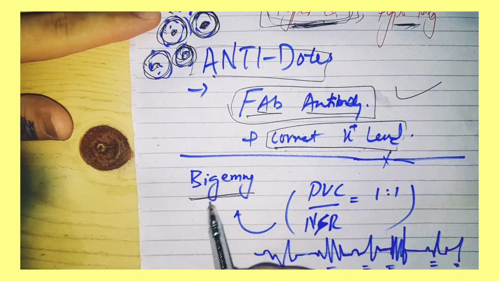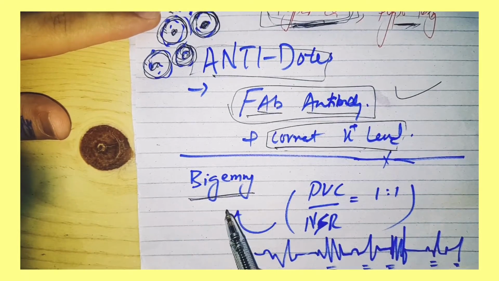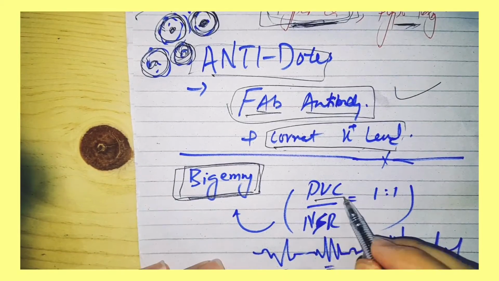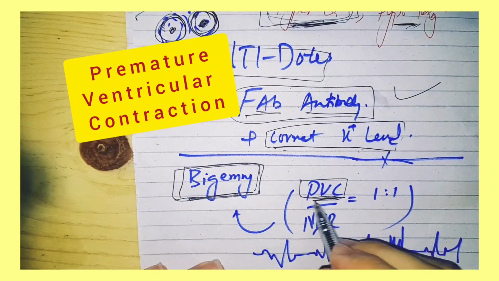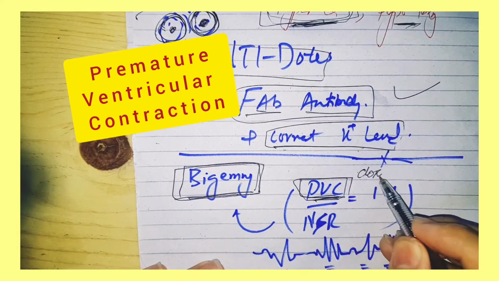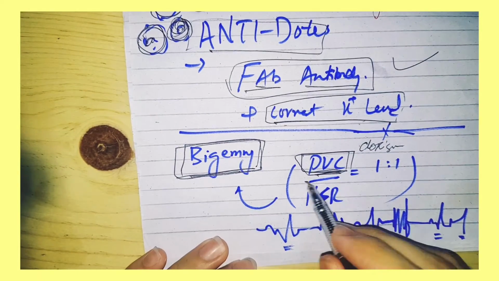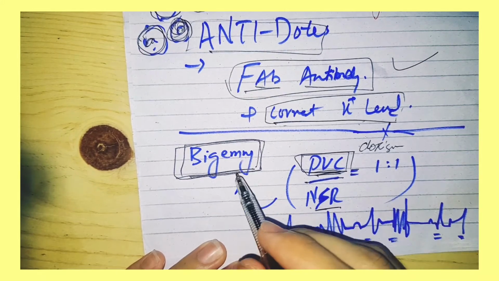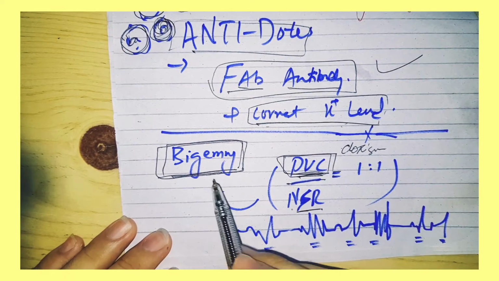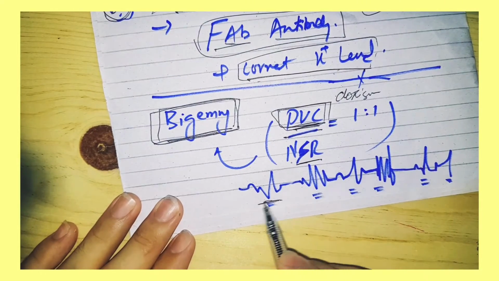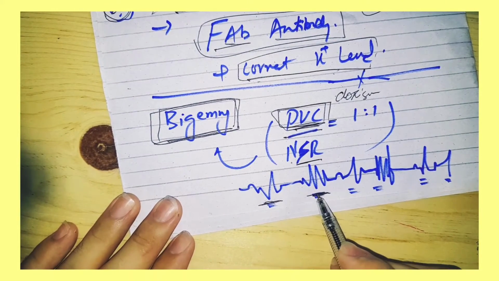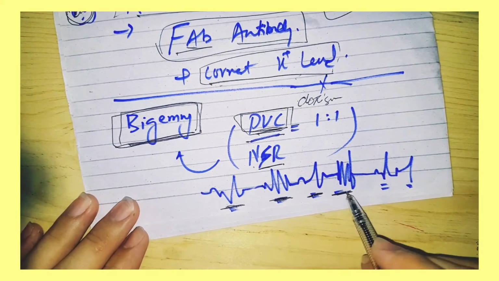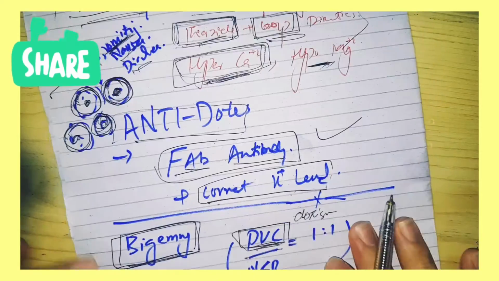There is a terminology, bigeminy, which you can pronounce as you like. What is bigeminy? When PVC, premature ventricular contraction, occurs due to digoxin and the ratio to normal sinus rhythm on ECG becomes 1:1, this phenomenon is called bigeminy. For example, this is normal sinus rhythm and this is a PVC. Next, again normal sinus rhythm, and again a PVC. So 1:1, 1:1, this is called bigeminy.